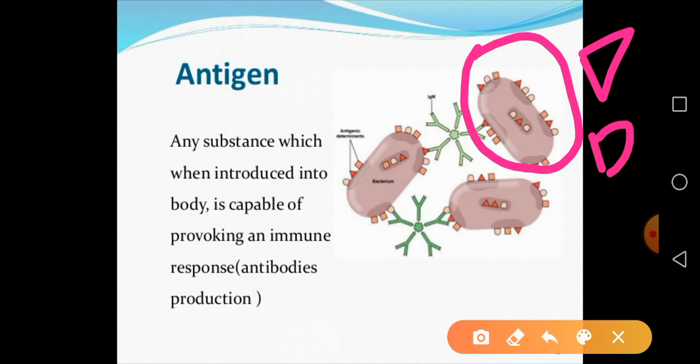These are the antigens present on the surface of the bacteria, and these antigens are responsible for stimulating our immune system, that is, they are responsible for the production of antibodies. You can see here, these are the antibodies produced against that antigen. Remember one important thing: antigen and antibody reactions are very specific.